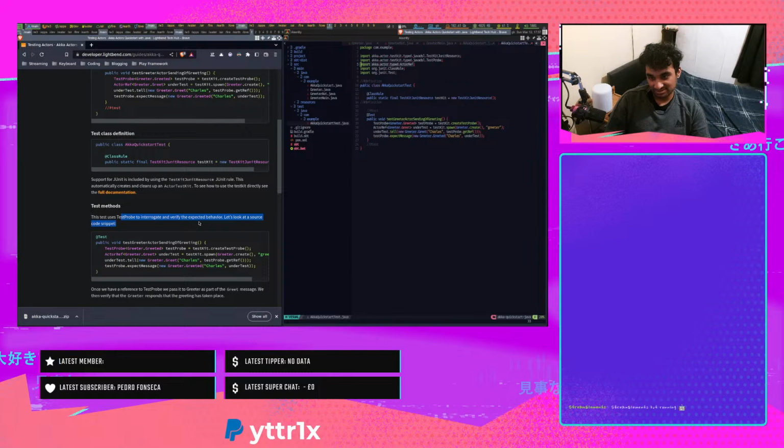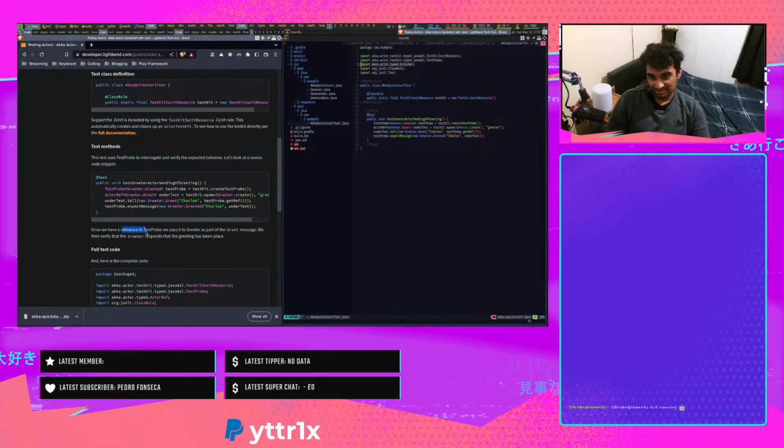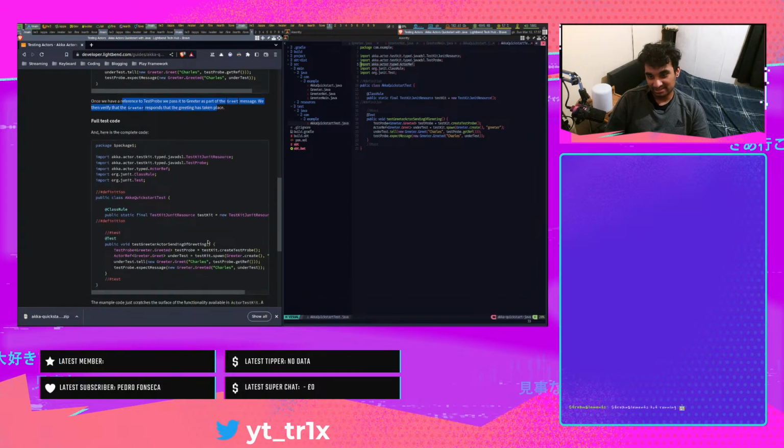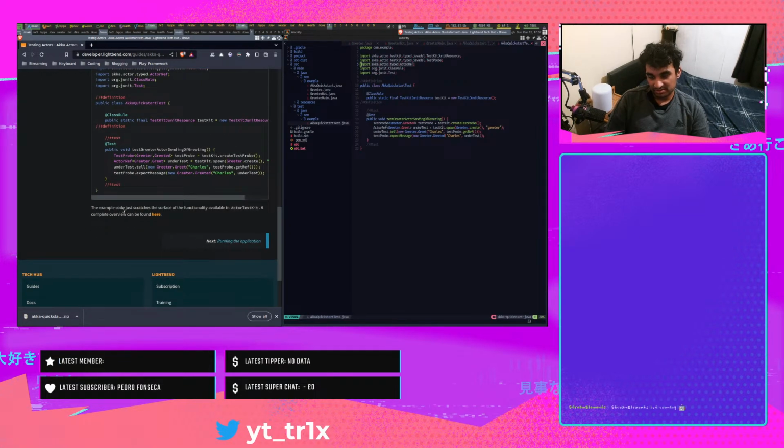Let's look at the source code snippet. Once you have a reference to a test probe, we pass it to the greeter as part of the greet message. We then verify the greeter responds that the greeting has taken place. And here is the complete code. The example code just scratches the surface of the functionality available in actor test kit. The complete overview can be found here.